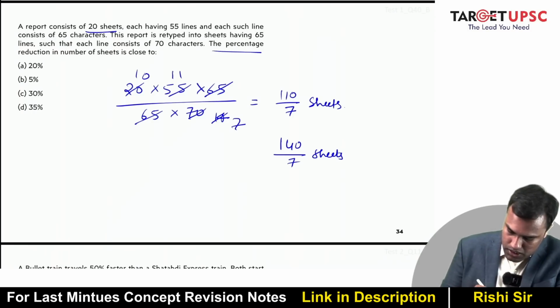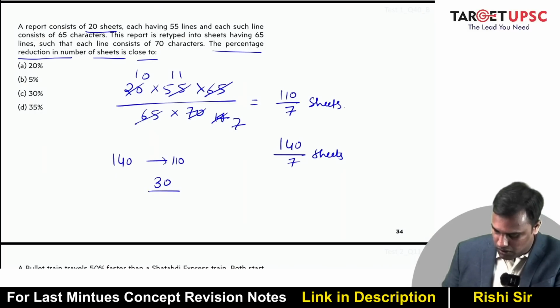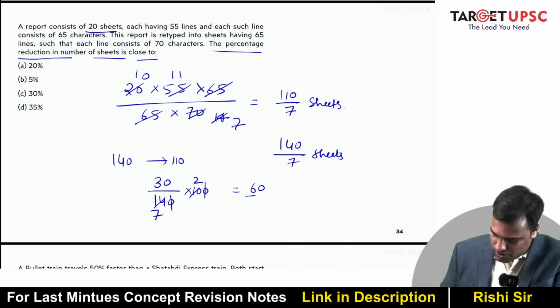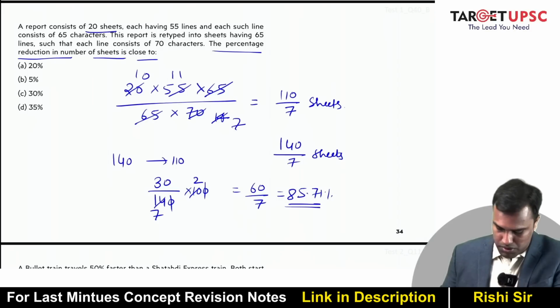Right? So the percentage reduction in the number of sheets. So 140 becomes 110. So a decrease of 30 over 140 into 100. Right? So this is 2, this is 7. That is 60 by 7. What is 60 by 7? 6 by 7 is 85%. So 85.71%.